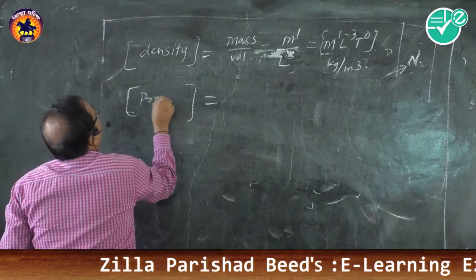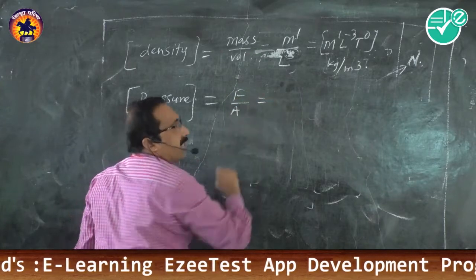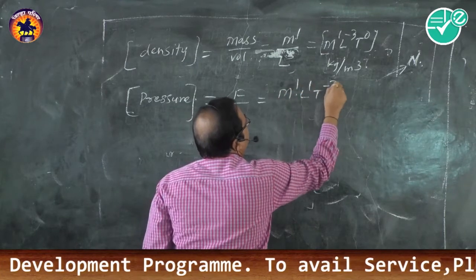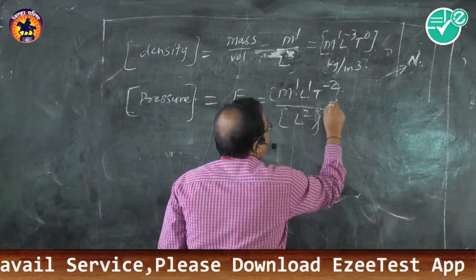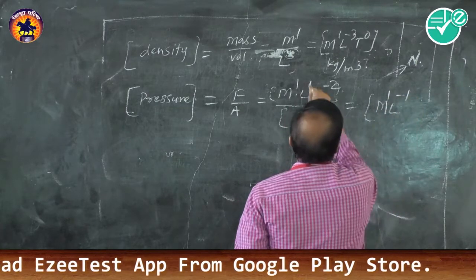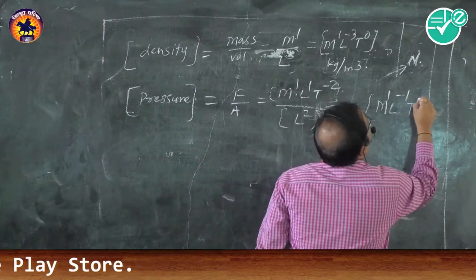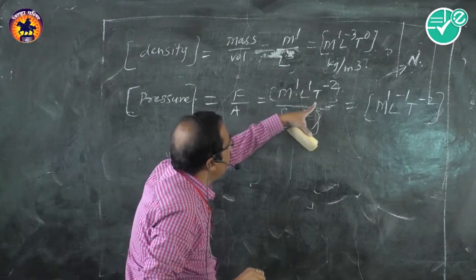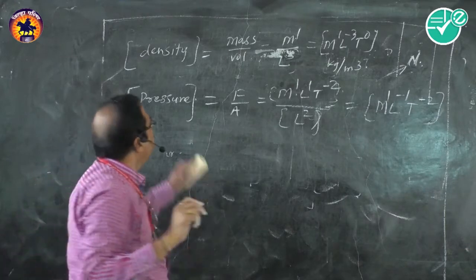Let us find the dimension of pressure. So what is pressure? It is force upon area, isn't it? Force upon area. So what are the dimensions of force? M1, L1, T minus 2. And what are the dimensions of area? L2. So we can easily use the laws of indices, and the dimensions of pressure are written as M1, L minus 1, T minus 2. These are the dimensions of pressure, isn't it?